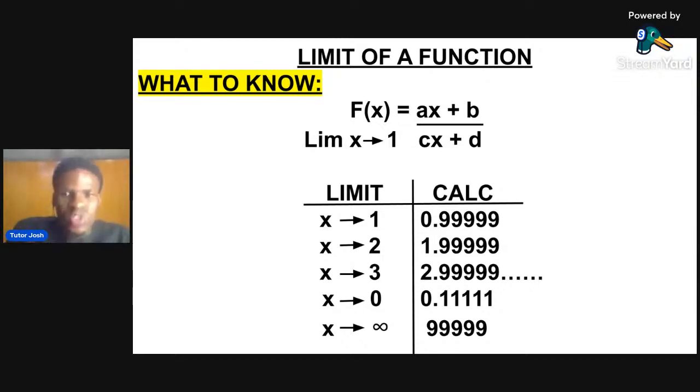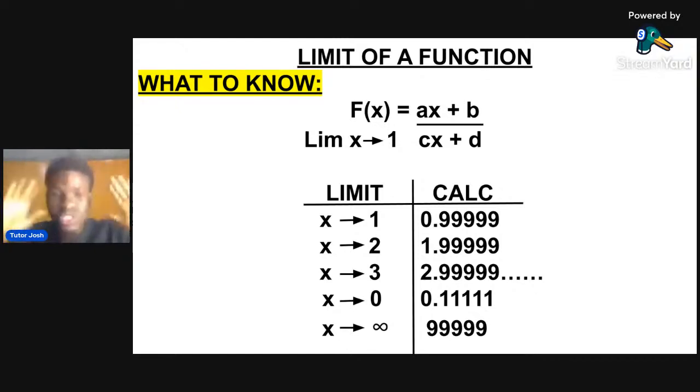Because 1 is 0.999, 2 is 1.999, 3 is 2.999, 4 is 3.999, 5 is 4.999, 6 is 5.999. I'm seeing a lot of people saying 5.999, and that is correct. Limit tends to 6 will be 5.999.